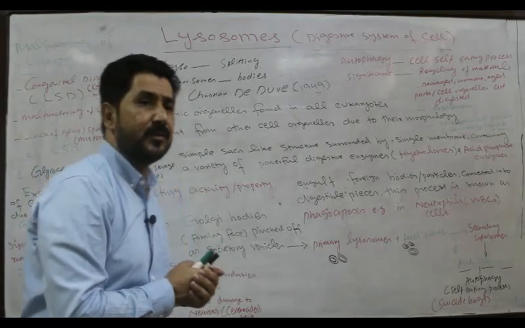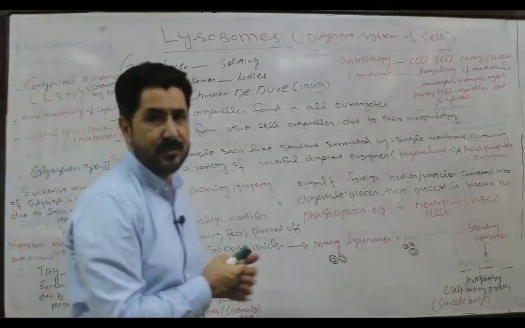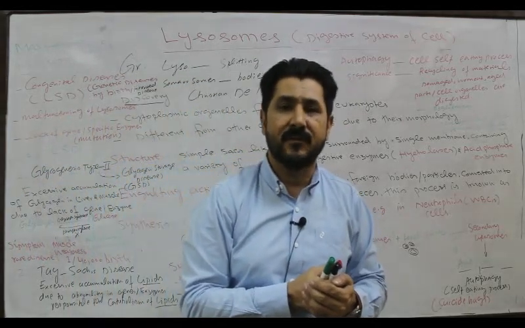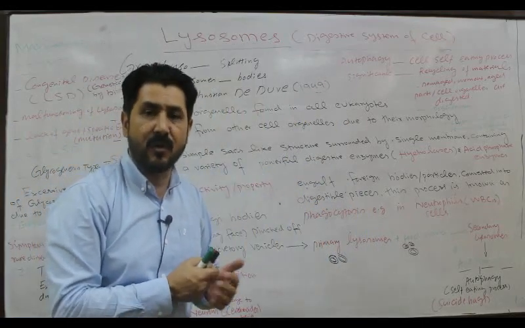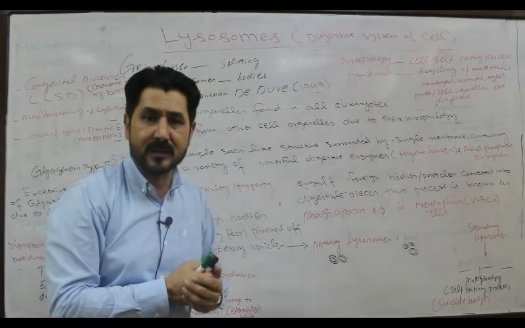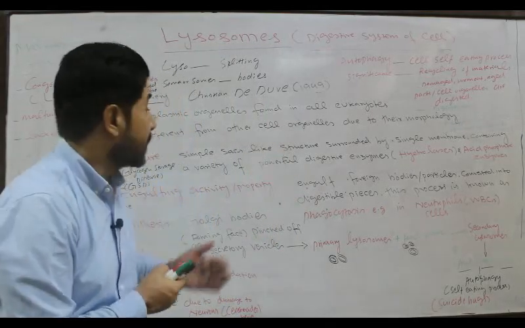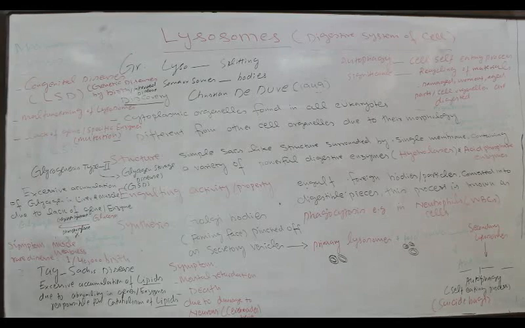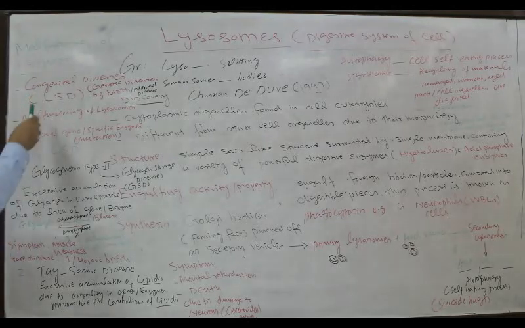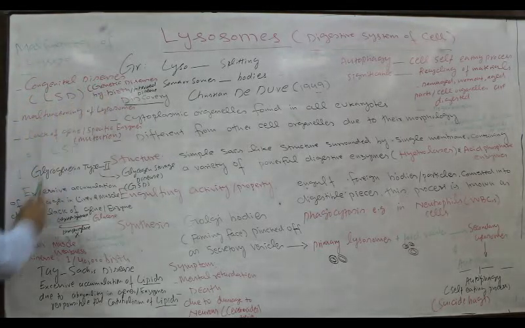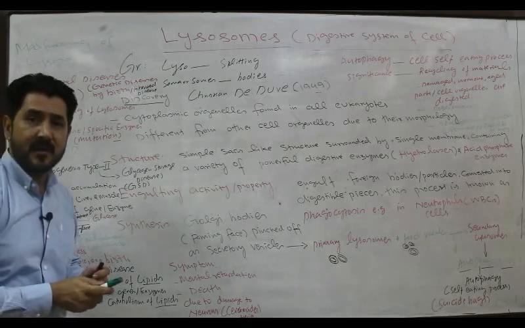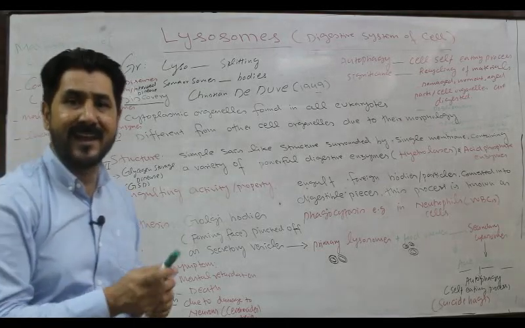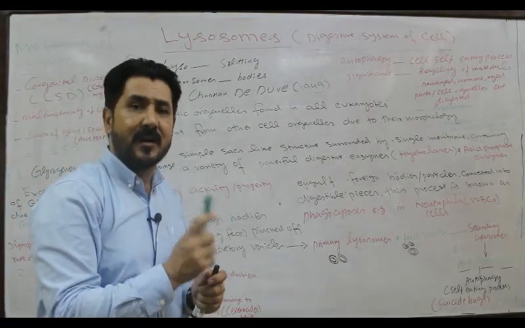function properly due to the absence of a gene, the lack of the gene which is responsible for the production of enzymes. So if that enzyme is not present, how will the lysosome work in the process of food digestion? The malfunctioning of the lysosome gives rise to different kinds of diseases, and these are called congenital diseases. These are the genetic diseases which are by birth, which are inherited, transmitted from parents to their offspring due to the lack of a gene and due to the lack of enzymes which should